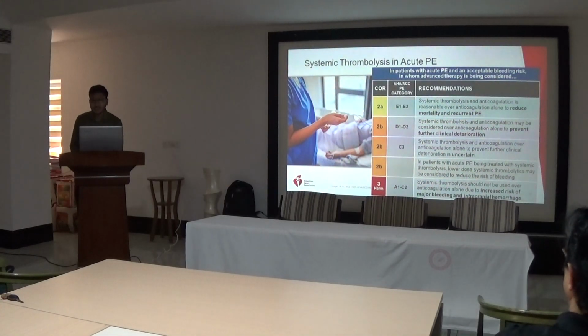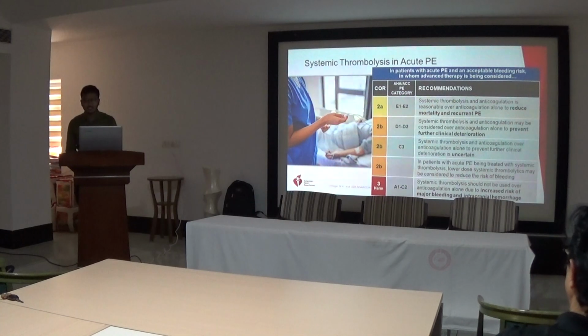Systemic thrombolysis in acute PE. In patients with acute PE and acceptable bleeding risk in whom advanced therapy is being considered, in category E1 and E2, systemic thrombolysis is a class 2A recommendation along with anticoagulation. It is recommended over anticoagulation alone to reduce mortality and recurrent PE.